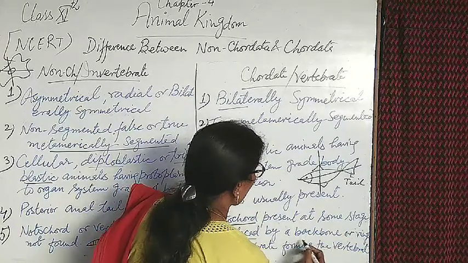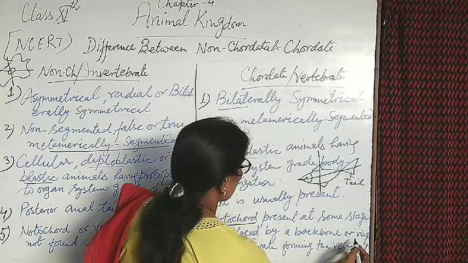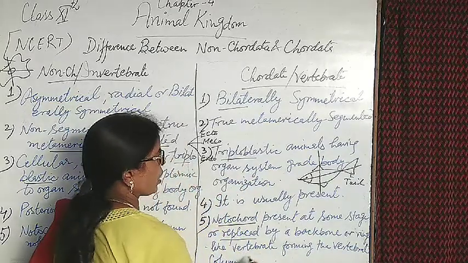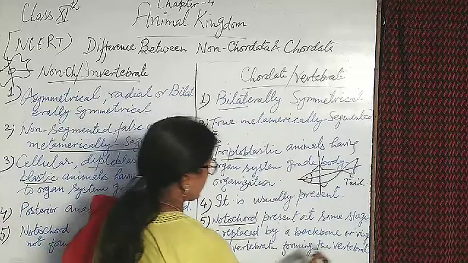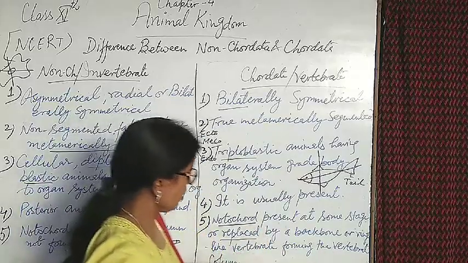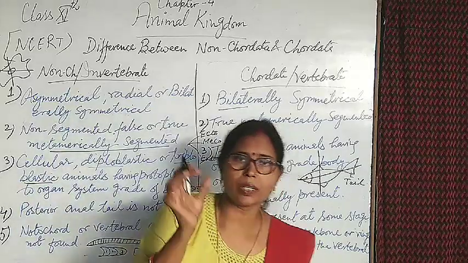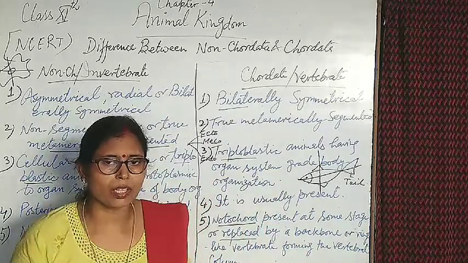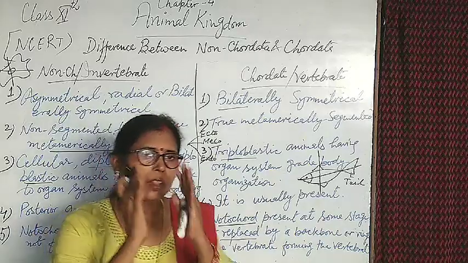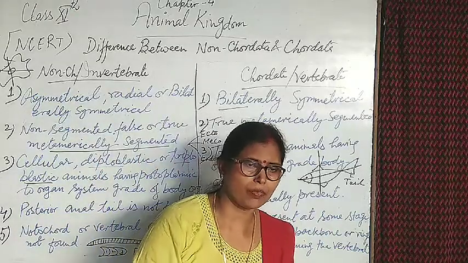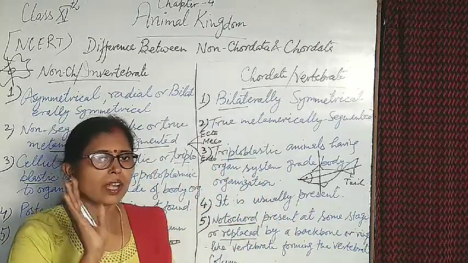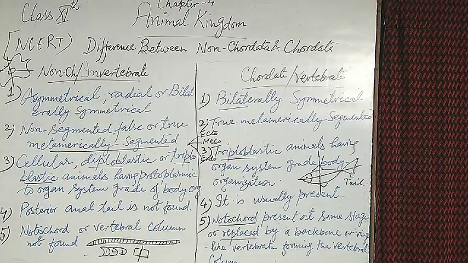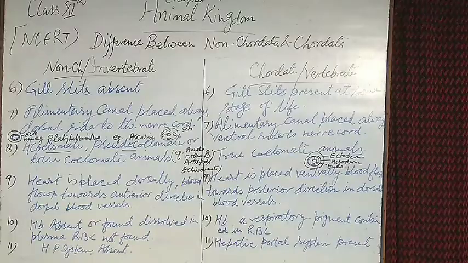A backbone-like structure is formed by the notochord, or ring-like vertebrae forming the vertebral column. Vertebral column किससे बनता है? Presence of vertebrae. Vertebrae are arranged in a linear way and the whole body is set on the backbone of the body, then stretching and standing straight, the organism in every pair.